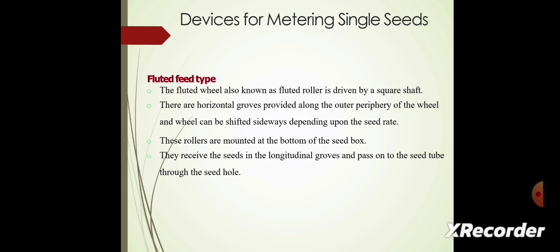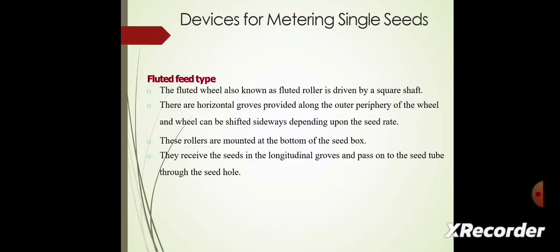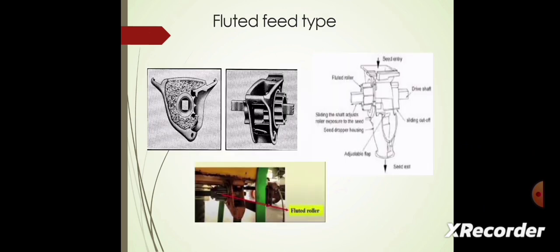Next, they receive the seeds in longitudinal grooves and pass them on to the seed tubes through the seed holes. Next, this picture shows the fluted feed type metering devices.